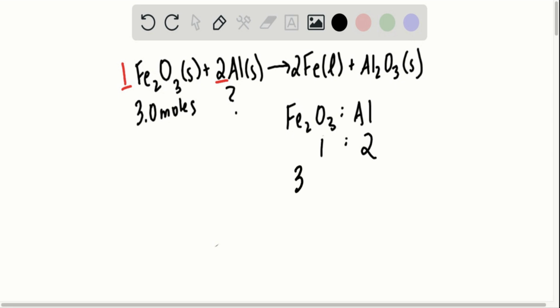So to figure out how many moles of aluminum we would have if we had 3 moles of iron oxide, we just set up our proportion. 1 over 2 equals 3.0 over x. Let's